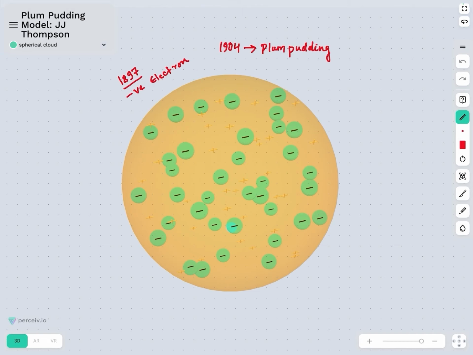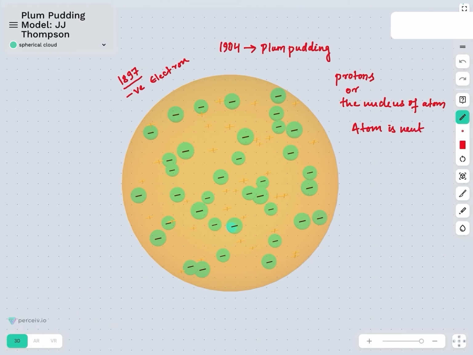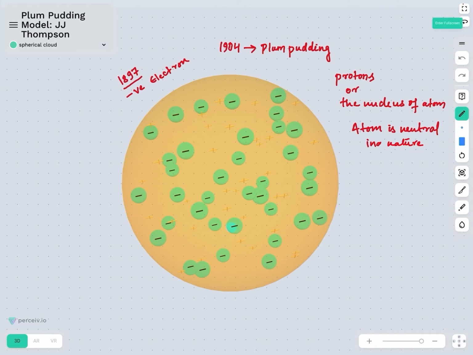But till now there was no discovery made as far as protons or the nucleus of the atom. However, one thing was an established fact: that the atom is neutral in nature. So in order to explain the neutral nature of the atom, J.J. Thomson came up with the idea of the plum pudding model.